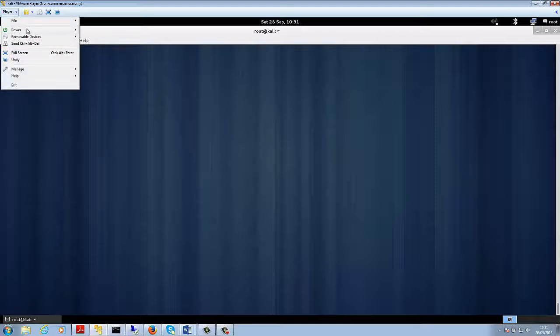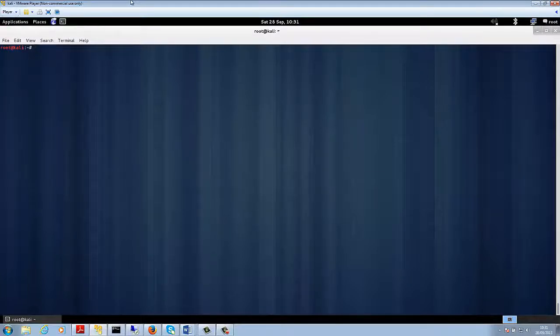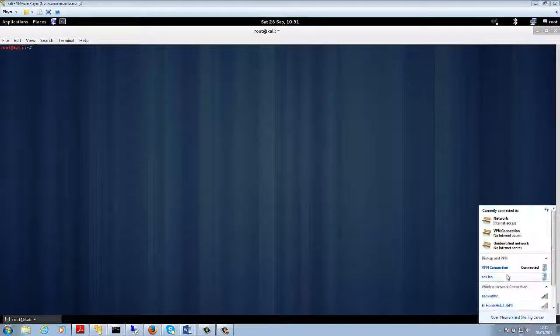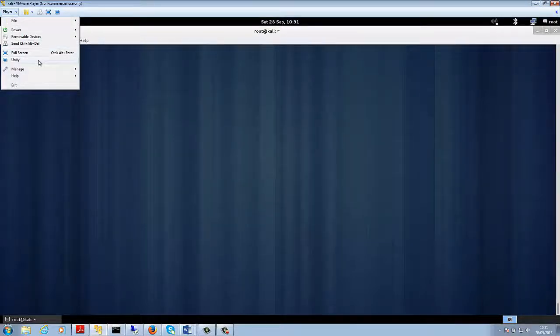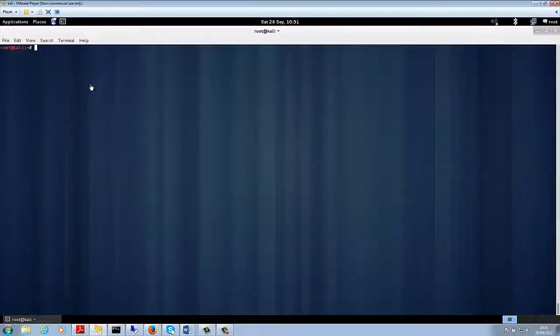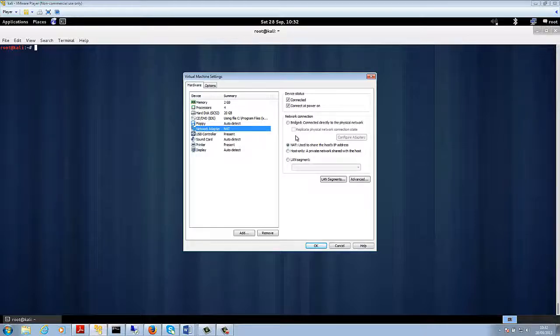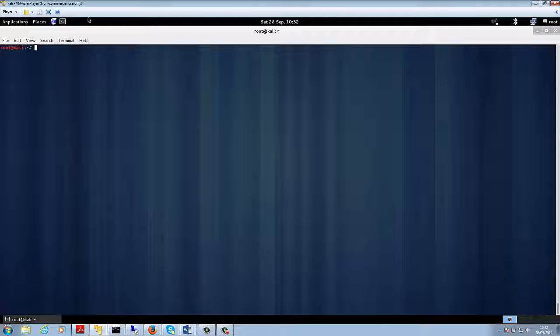Essentially what I'm using here is I've got the VPN connected in Windows. So if I show you my connections here, then you will find that in my Windows I'm connected, and I'm using Kali Linux in a VM player. And if I show you the settings of Kali Linux, then, just give me a second. Manage virtual machine settings. Then you will see that I am using the adapter in the NAT mode. So I don't need to have another VPN connected inside Kali Linux. I can just access the hosts on the SQLi lab in Kali Linux via the Windows VPN.